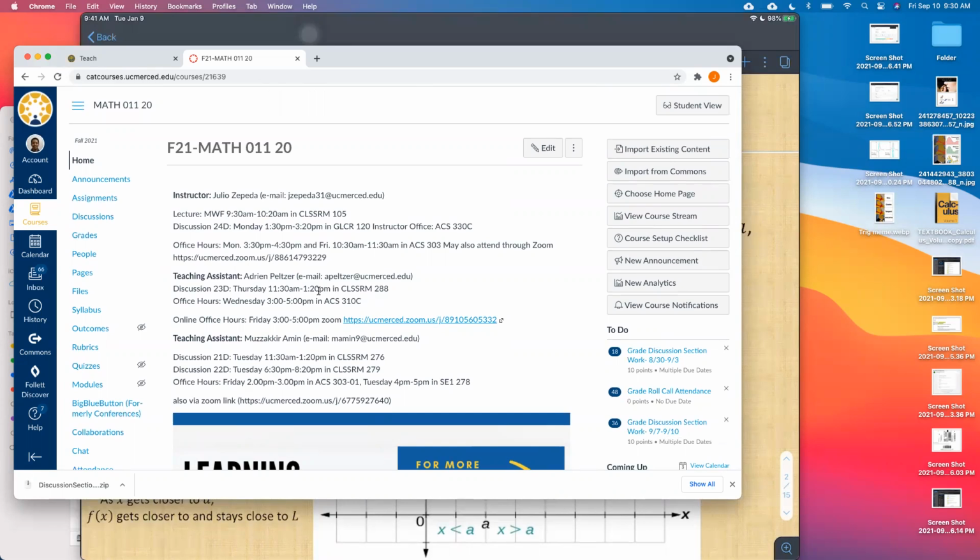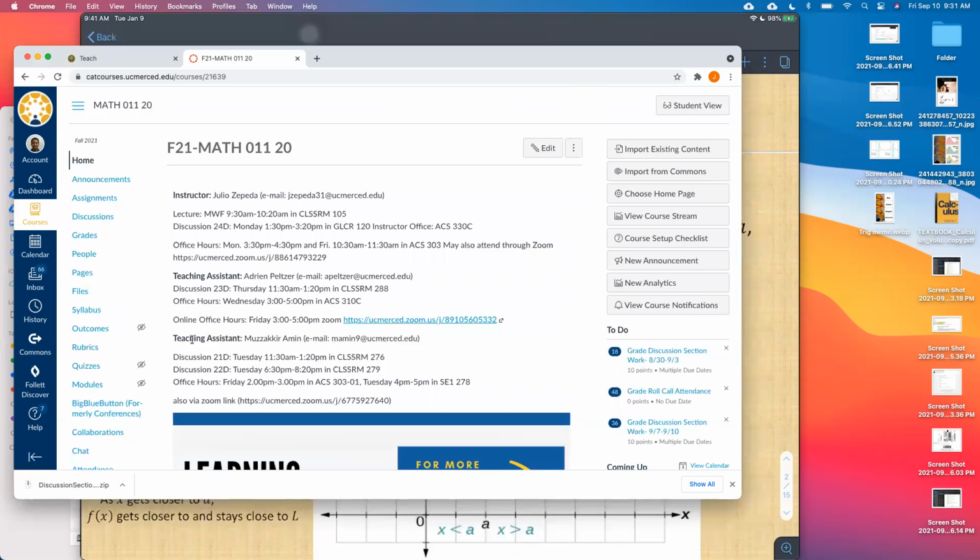One other thing that we could mention is the TAs. At least one of them, I believe, has updated the office hours, maybe both. So today we have office hours. I have office hours right after this class, so feel free to follow me. Last week, a few students followed me to my office and we worked on some trig. Adrian has office hours on Zoom from 3 to 5 p.m. today, so feel free to join that.